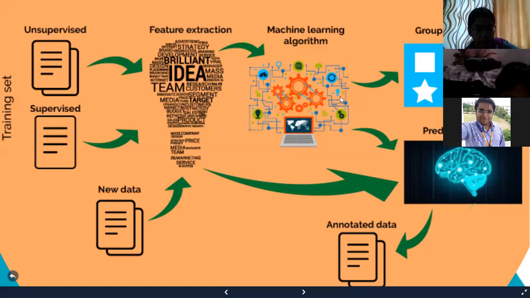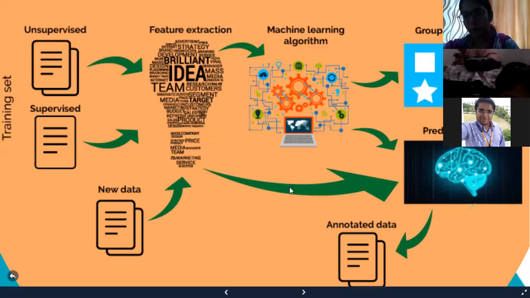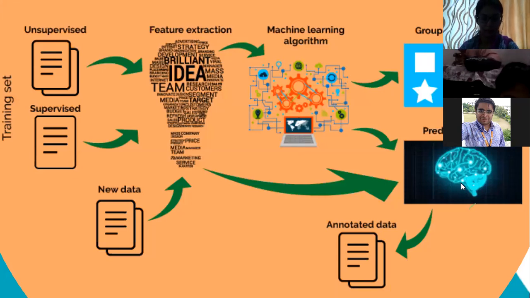That means after applying these algorithms, we create a model which is known as a predictive model. And after that, we deploy that particular model to annotate data, or we say to work in real time. Is it clear? So basically this is the workflow.